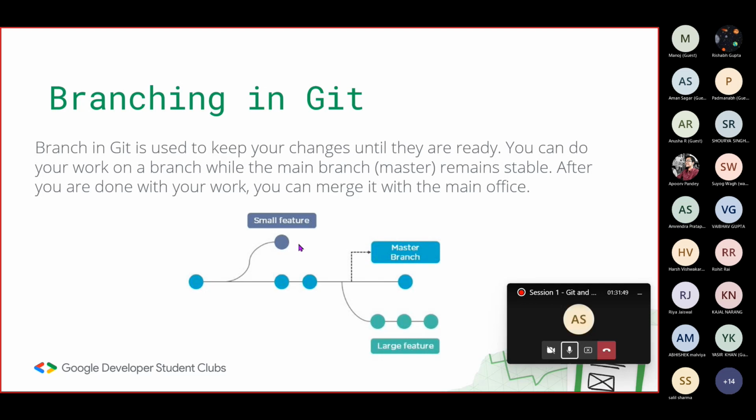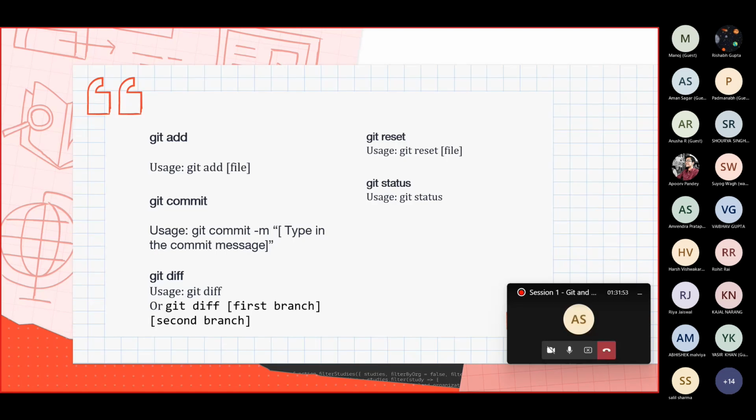Okay, just after the commit. Your voice is breaking. Can anyone confirm the last part that you heard in the session? Git commit -m.